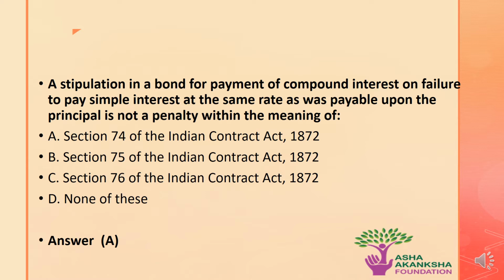That means to say, under Section 74 of the Indian Contract Act 1872, it is stipulated that a bond for payment of compound interest on the failure to pay simple interest at the same rate as was payable upon the principal is not a penalty.